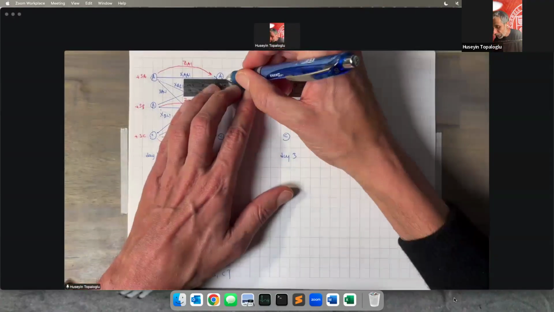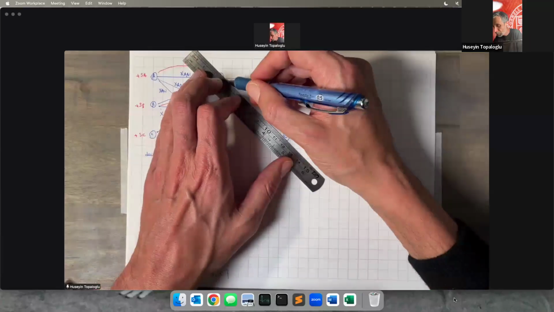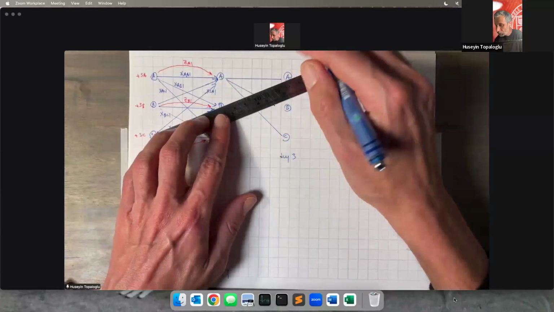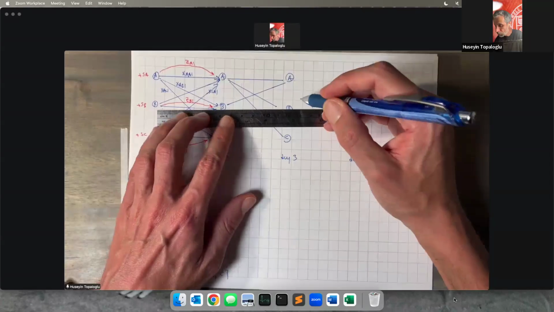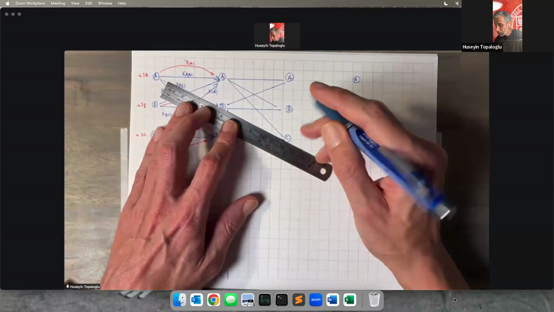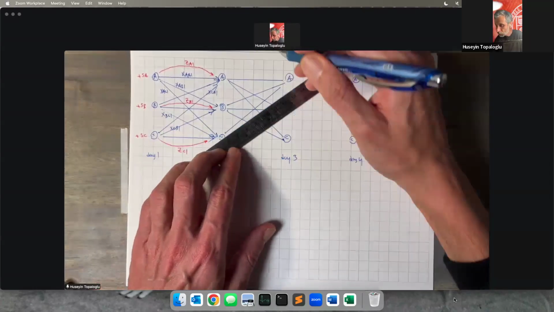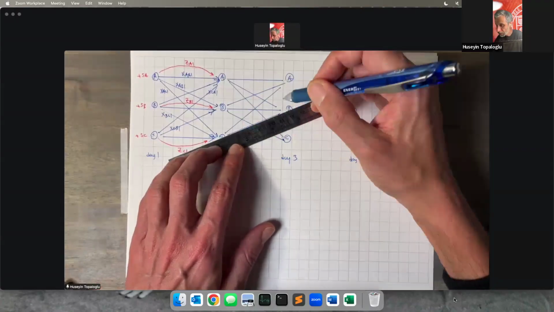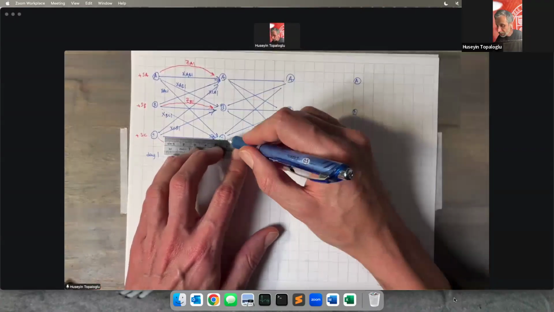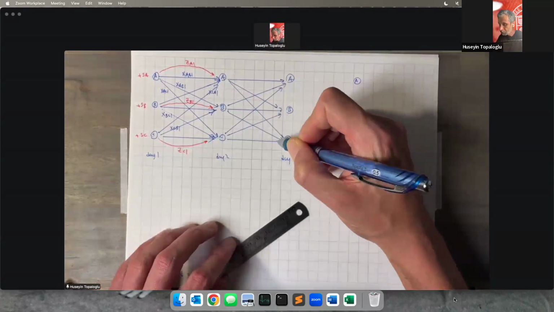Okay, so now let's replicate these kinds of arcs for the other days in our planning horizon. In day 2, I can go from A to A, A to B, A to C. In day 2, I can go from B to A, B to B, or B to C. Or in day 2, I can go from C to A, C to B, and C to C. Those are loaded movements again.